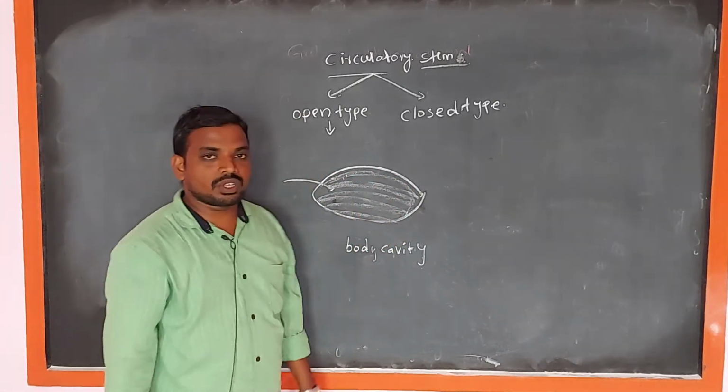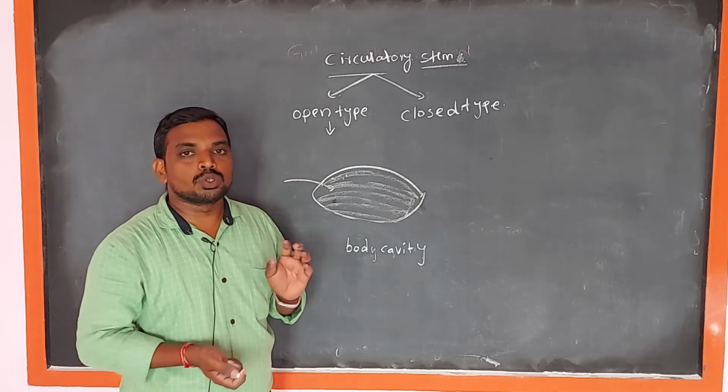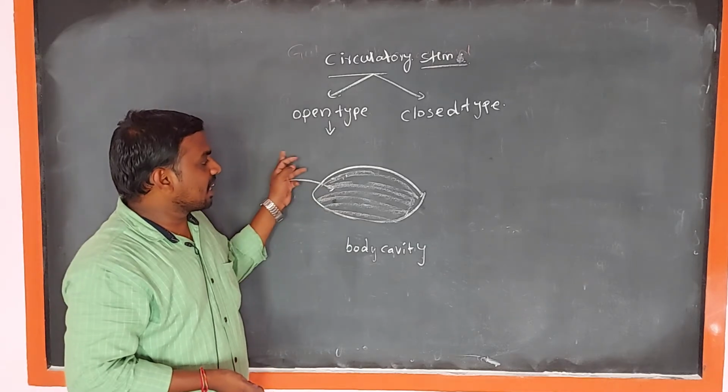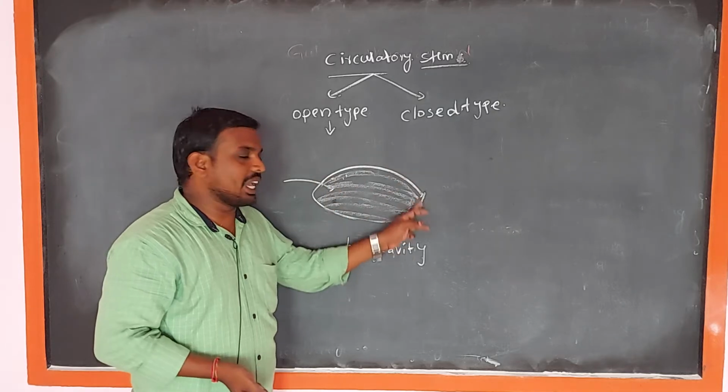In this system, the blood vessels are poorly developed, so the blood directly opens into the empty spaces or body cavity.